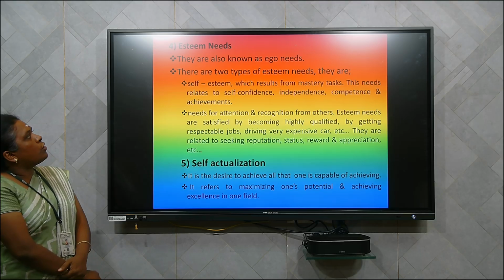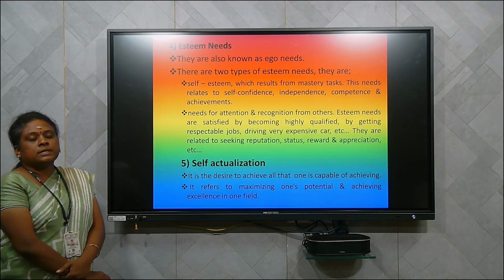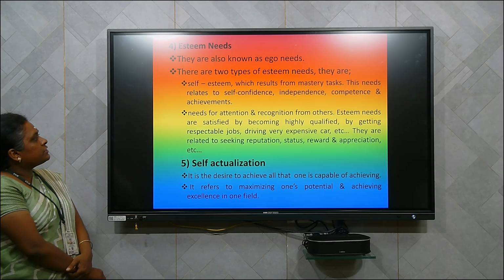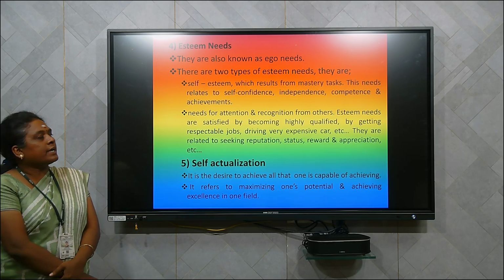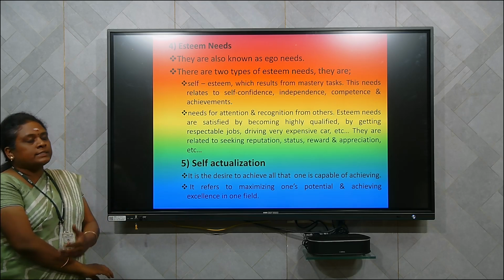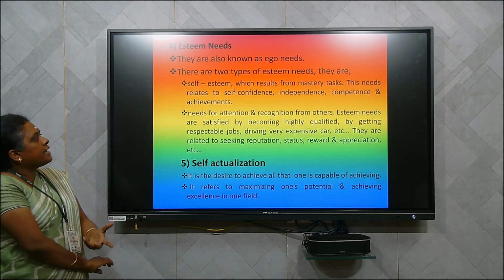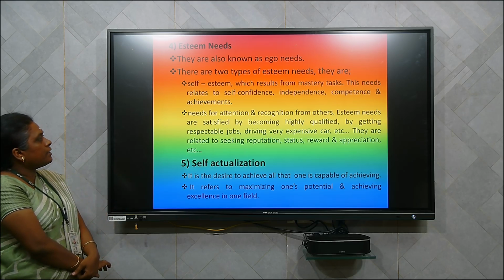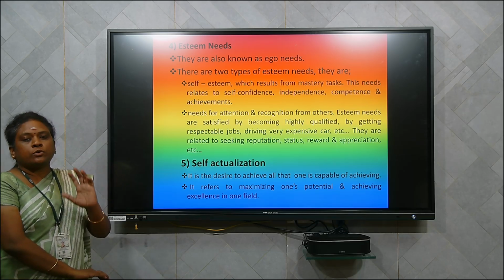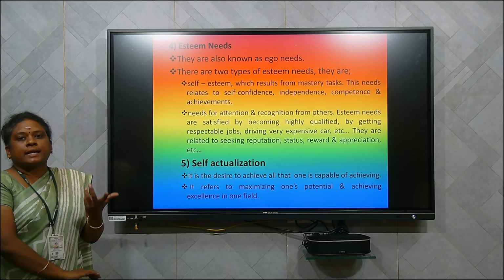Next, the fourth need is esteem need. This self-esteem need is also known as ego need. Here come two classifications: self-esteem and the need for attention and recognition from others. Self-esteem means he will excel in various tasks, that is, mastery tasks. It relates to self-confidence, independence, competence and achievement. And next is the need for attention and recognition from others. Once his physiological, safety and security needs are satisfied, man needs recognition in society.